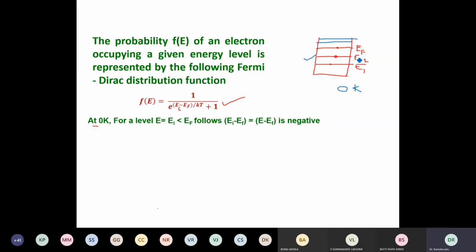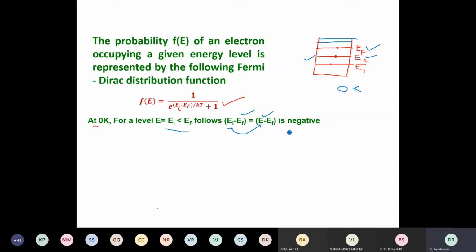E2 level is below EF. That's what I am choosing: EI less than EF. EF is this, E2 I am choosing here, and E is less than this. This follows that EI minus EF. EI means the second level I am taking. Second level energy is E2, therefore I am writing it as E. So EI, the energy level of our choice, is now E. Our choice is the second level.